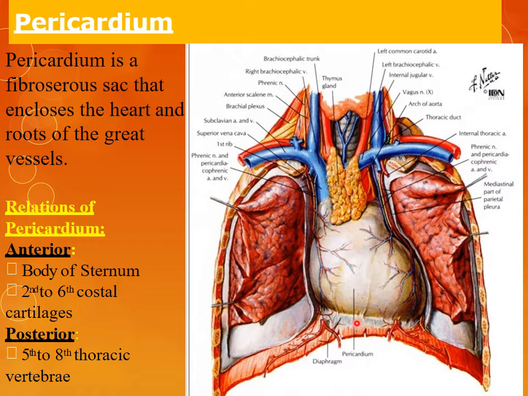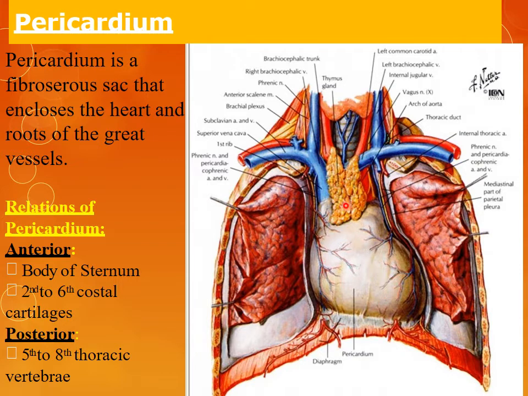we see this is the heart. It is covered by this white color structure which is called the pericardium. These are the roots of great vessels. So